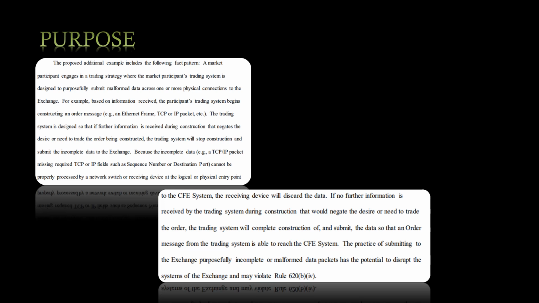Because the incomplete data cannot be properly processed by a network switch or receiving device at the logical or physical entry point to the CFE system, the receiving device will discard the data. If no further info is received by the trading system during construction that would negate the desire or need to trade the order, the trading system will complete construction of and submit the data so that an order message from the trading system is able to reach the CFE system. The practice of submitting to the exchange purposefully incomplete or malformed data packets has the potential to disrupt the systems of the exchange and may violate Rule 620.